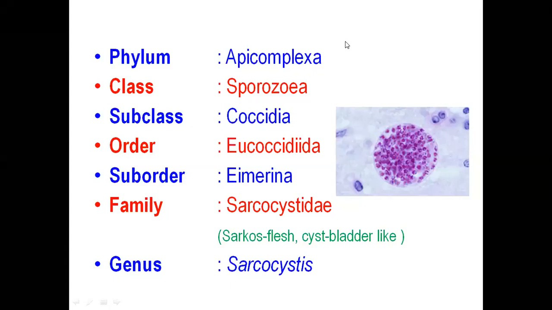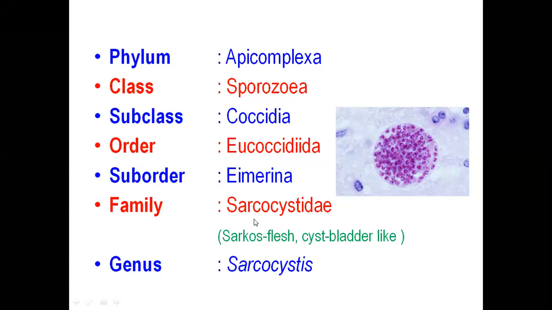All right. So in today's class, we will talk about this family Sarcocystidae. In the last class, we discussed toxoplasma, which is under the family Sarcocystidae. Today we shall continue with Sarcocystis and Neospora. These are not very big chapters, so we shall try to finish two parasites in this class.